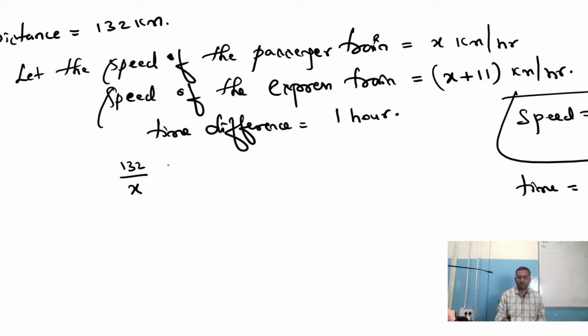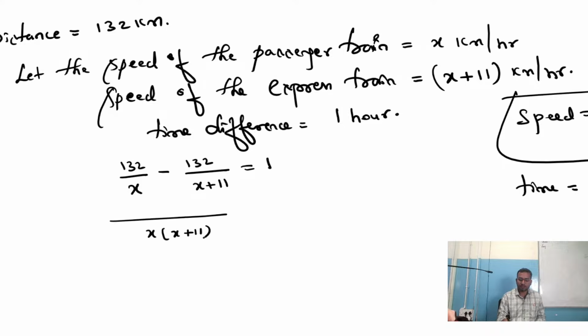Time difference means we have to do subtraction: passenger train minus express train. The express train is also traveling 132 kilometer, but its speed is x plus 11. The difference between these two trains is 1 hour. So distance upon speed minus distance upon speed is equal to 1. Now we have to simplify. Take the LCM, which is x into x plus 11. Then 132 into x plus 11 minus 132 into x is equal to 1.